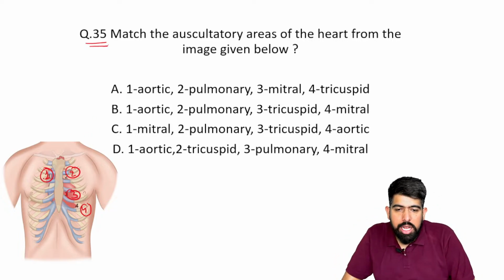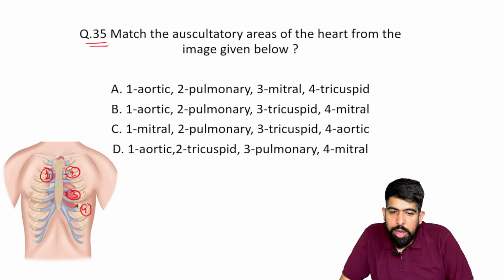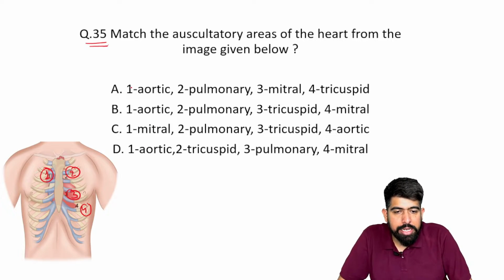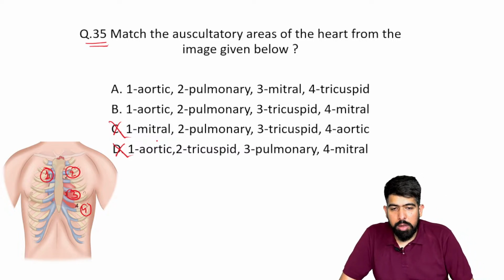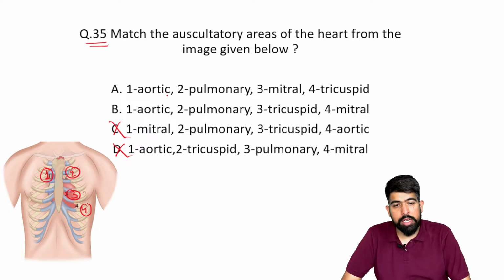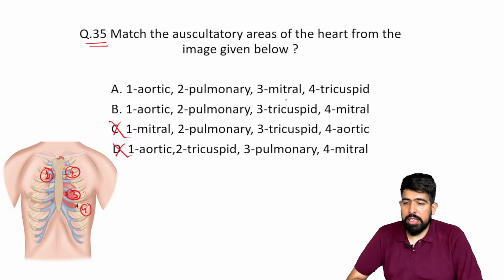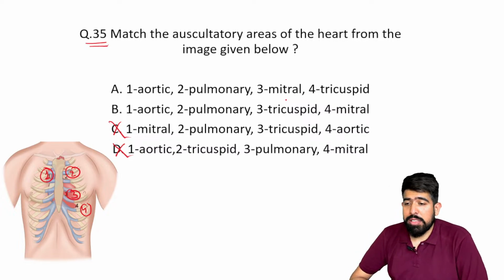Just opposite of the aortic, we have the pulmonary trunk. So from the pulmonary trunk, we get the pulmonary auscultation point. So D is your pulmonary. Now checking, option D will not be correct because it has aortic and tricuspid. Option C will not be correct because mitral and pulmonary are mentioned there. Option A also has aortic first, correct, and pulmonary second in both. Now we have to decide with the mitral valve and the tricuspid valve which type of auscultation will be there.